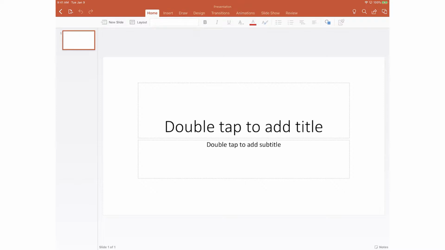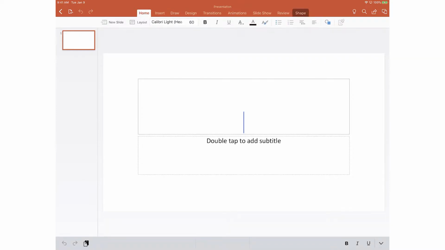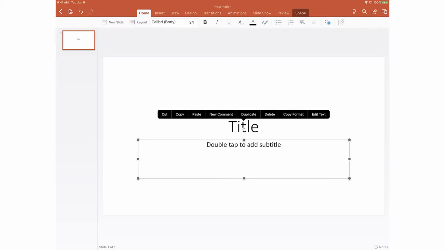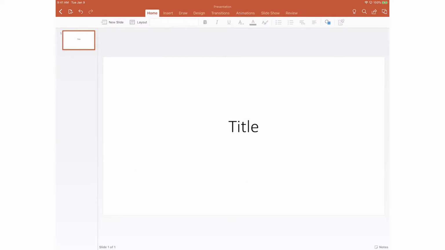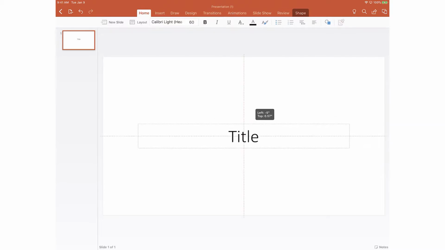Let's go ahead and double tap and add a title to this. Again, this is just a demonstration, so we'll keep it simple. We'll add a title, and let's delete the subtitle altogether. And we can resize the title just like we did in Keynote here. And you can see just how similar these two products are at this point.